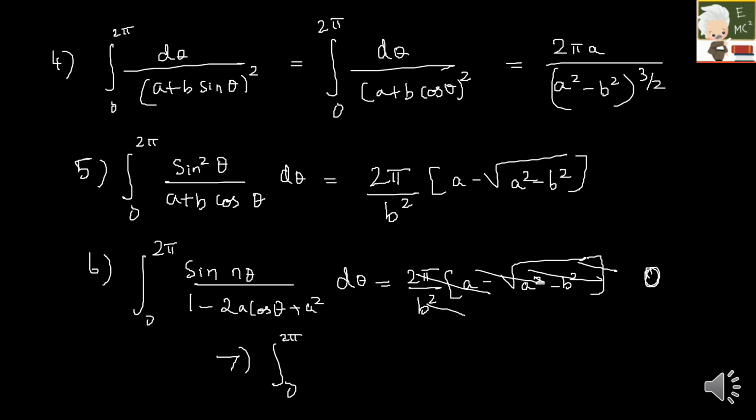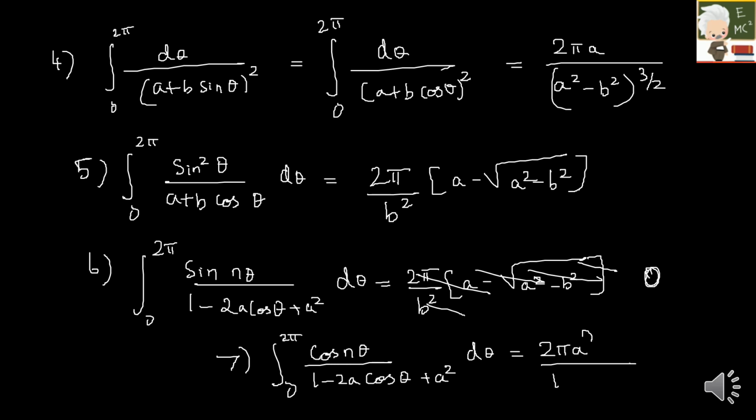And then the seventh one is integral 0 to 2 pi, previously before sine n theta, here it is cos n theta by 1 minus 2a cos theta plus a square d theta, which is nothing but 2 pi a power n. Power is only for a, not for the whole. A power n into 1 minus a square.